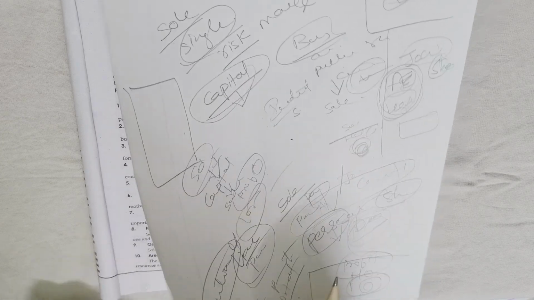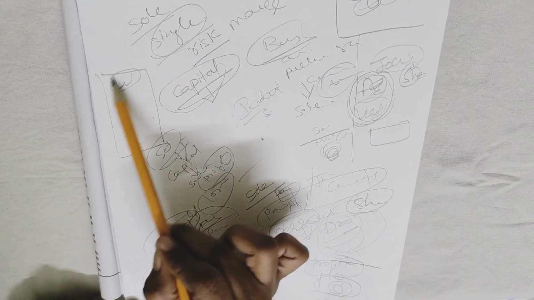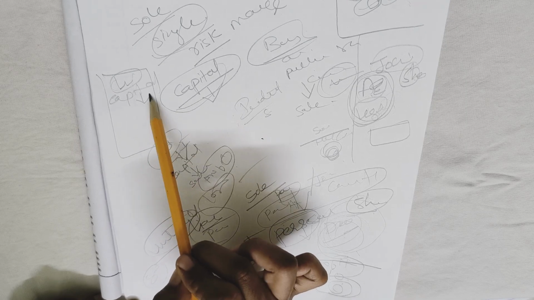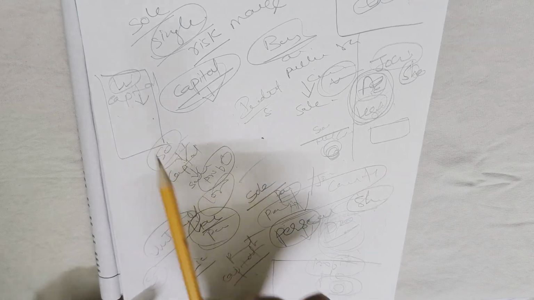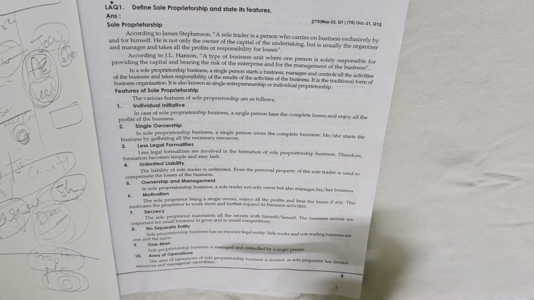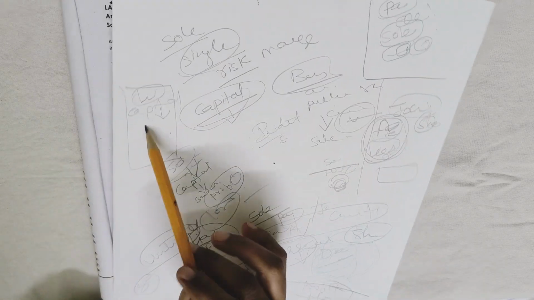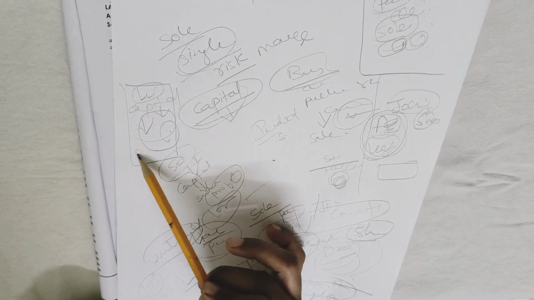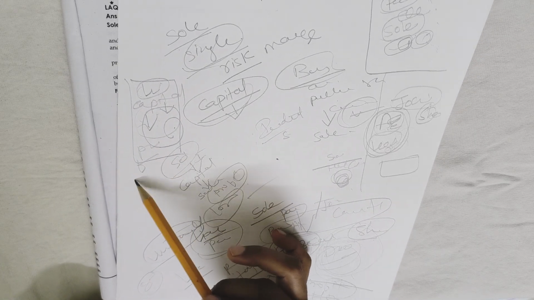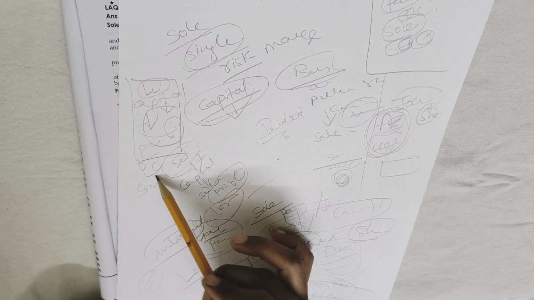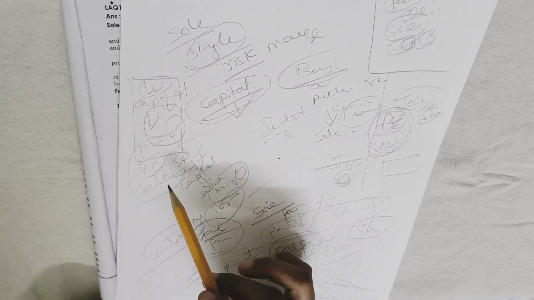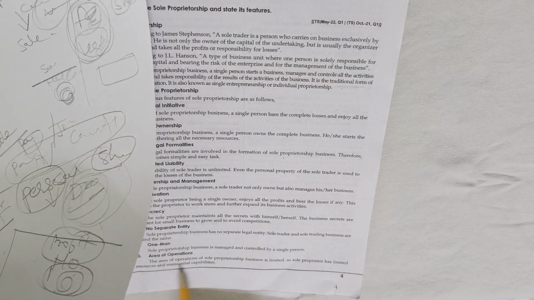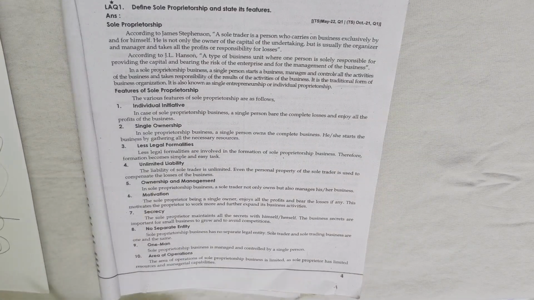The area of operation will be limited because only a single person is bringing the capital into the business, so maybe the capital is less. Because of this, the area of operation is less, and the sole proprietor has limited managerial capability, because only one person is handling the whole business: production, finance, whatever the different departments, and sales activities, everything he is dealing with himself. Because of these limited resources, the area of operation is also limited in the case of sole proprietorship.